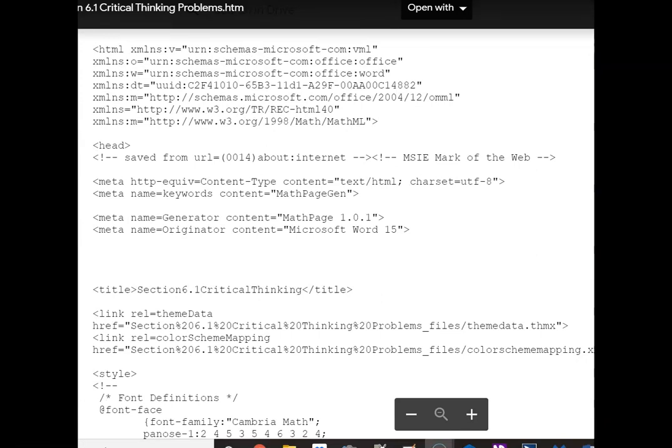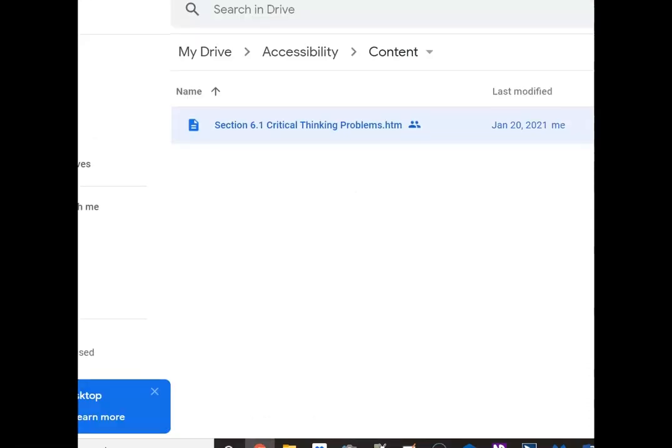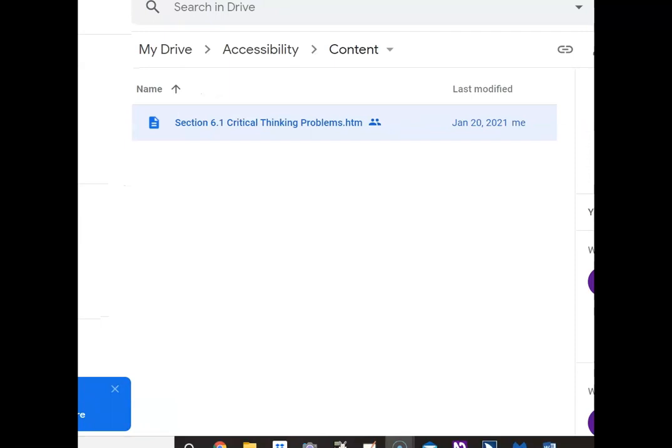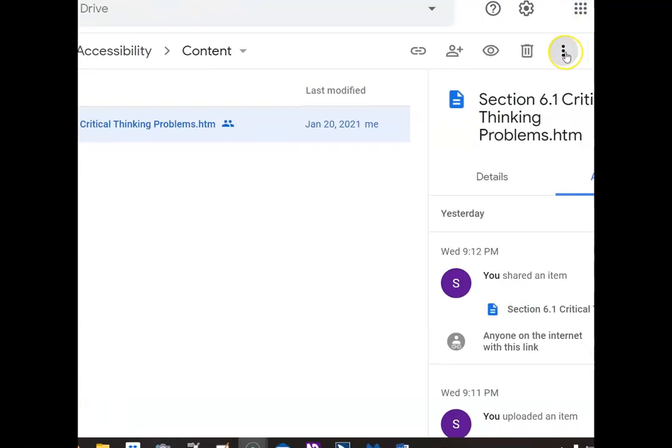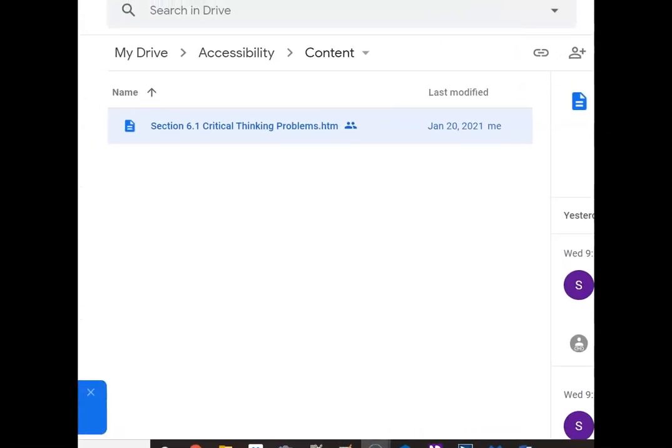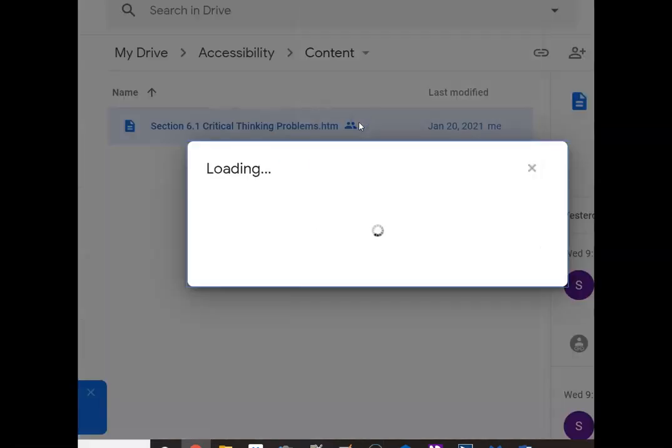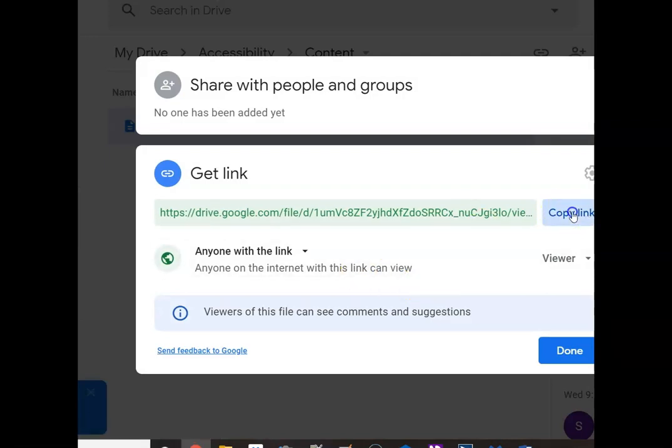So you can give them this file, but if you were to just have them straight up open it generically like this, then it opens as this HTML code. But they also have these 3 little buttons on the side here, I think, open with. I don't have the right apps on my computer yet, but I think they can open it with an e-reader on their own laptop. So let's take a look at what happens here. What we'll do is get a shareable link, so anybody can look at it.